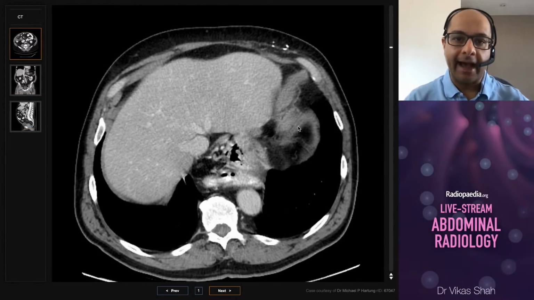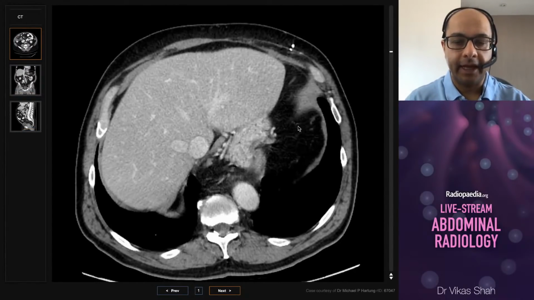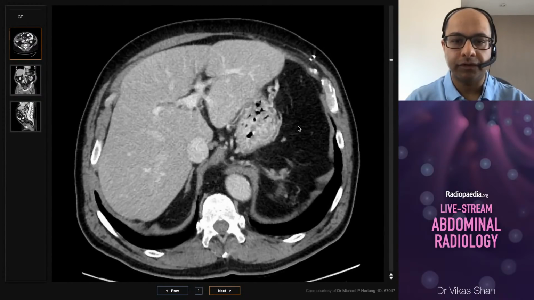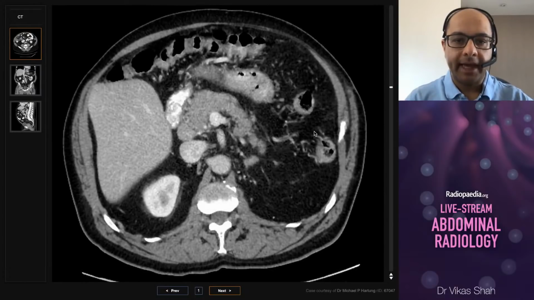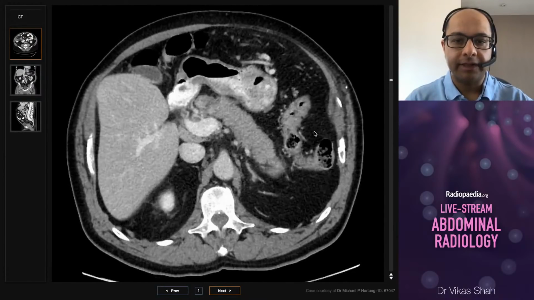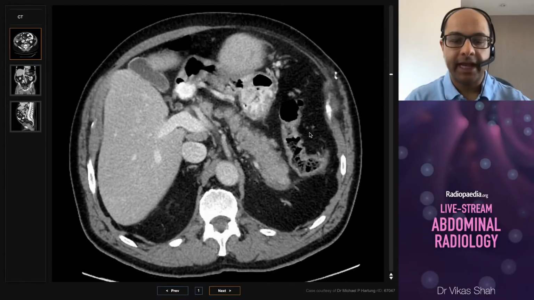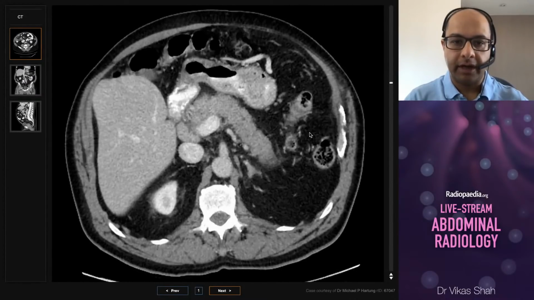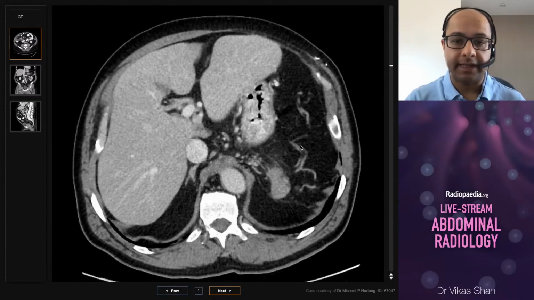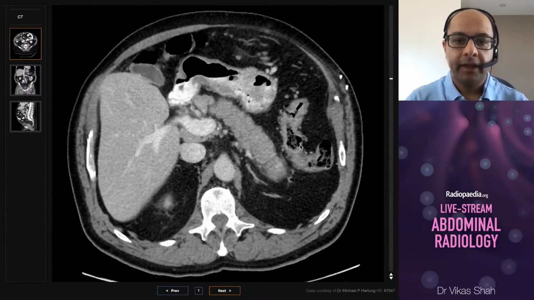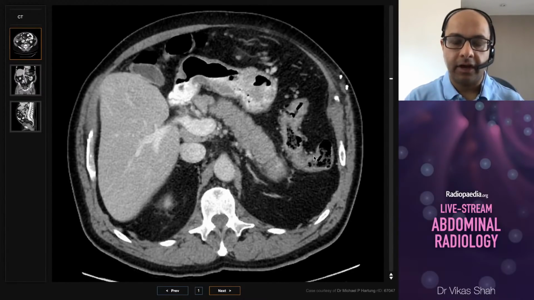We've got another CT abdomen pelvis with intravenous contrast taken in the portovenous phase, and we're looking for complications to do with the pancreas. Now, the first thing is they've said episodes of acute pancreatitis. So could this be another episode of acute pancreatitis that's causing this man to present? Well, the pancreas is abnormal, but not in the sense of what we see with acute pancreatitis.